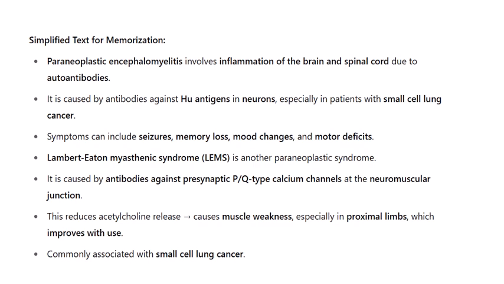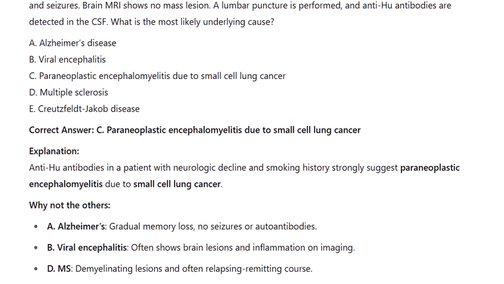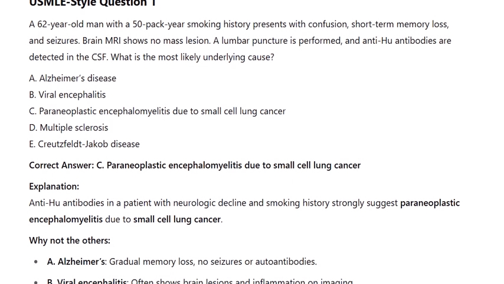USMLE-style question 1. A 62-year-old man with a 50-pack-year smoking history presents with confusion, short-term memory loss, and seizures. Brain MRI shows no mass lesion. A lumbar puncture is performed, and anti-Hu antibodies are detected in the CSF. What is the most likely underlying cause? A. Alzheimer's disease. B. Viral encephalitis. C. Paraneoplastic encephalomyelitis due to small cell lung cancer. D. Multiple sclerosis. E. Creutzfeldt-Jakob disease.